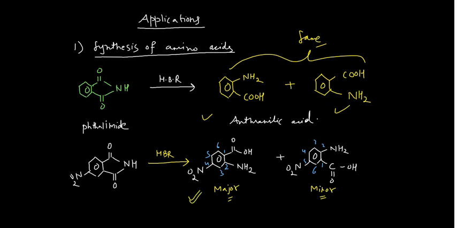Okay. So how to decide the major and the minor product? For this I have to go through the mechanism of the above reaction. So I am doing the mechanism of this reaction. Please focus on this mechanism, okay. I am doing the mechanism very quickly. You can see here, say this was my 6-membered ring, and this is the carbonyl, this is the carbonyl, okay, and this is my imide linkage.